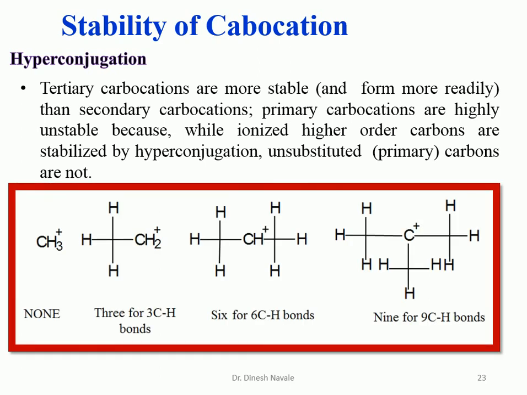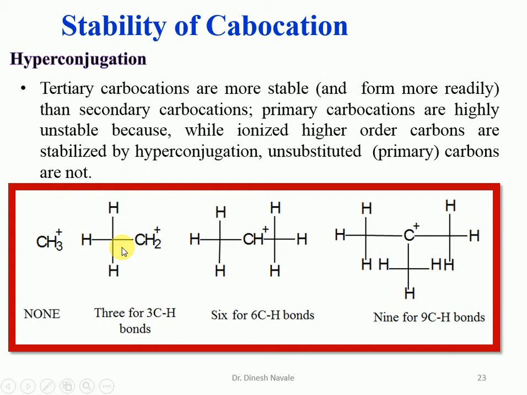So this is one of the representative examples. This is the tertiary butyl carbocation. This is a secondary carbocation. This is a primary carbocation, the methyl carbocation. The tertiary carbocation is surrounded by 9 hydrogen atoms, C-H bonds, so 9 hyperconjugation structures are possible. Whereas in the case of the secondary carbocation, 6 hydrogens surround it, so there are 6 C-H bonds, and 6 hyperconjugation structures are possible. Whereas in the case of the primary carbocation, only 3 C-H bonds are there.